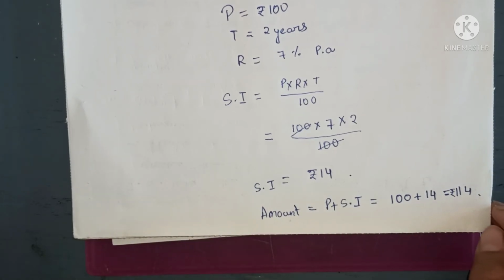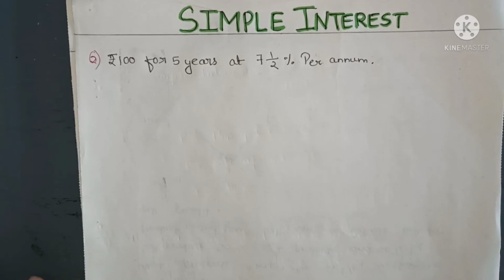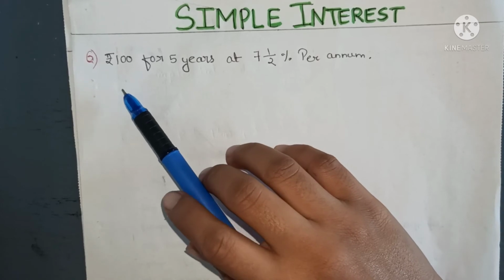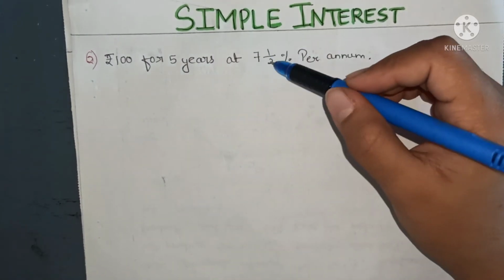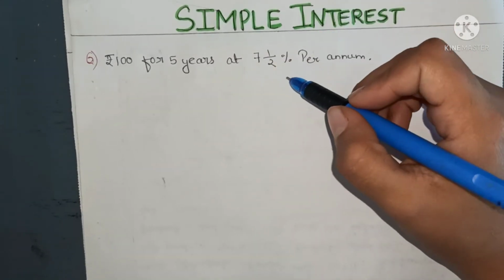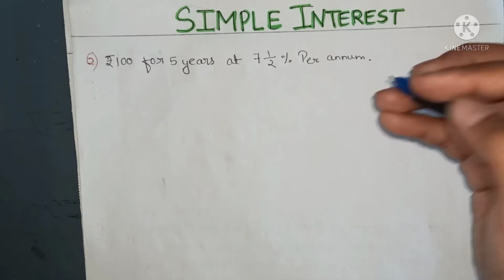Okay children, now let us do one more question. Okay, rupees 100 for 5 years. Now we are taking a loan of rupees 100 for 5 years, at 7.5% per annum. Now the interest is different, the rate of interest is different. 7.5 per annum. Per annum is per year, right?